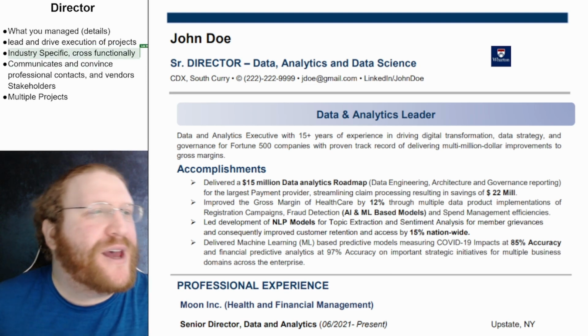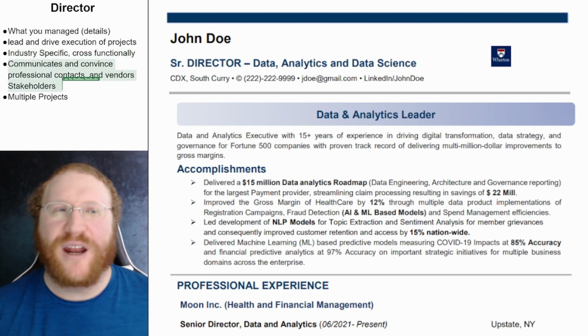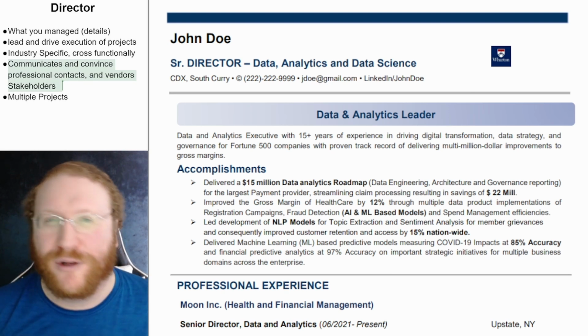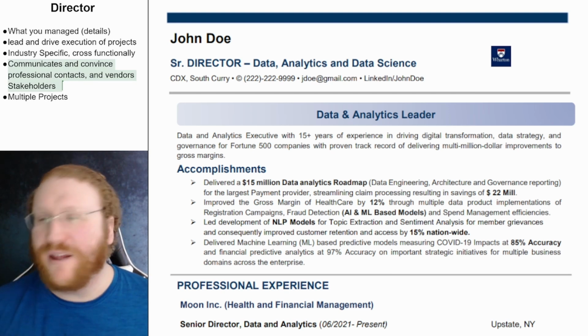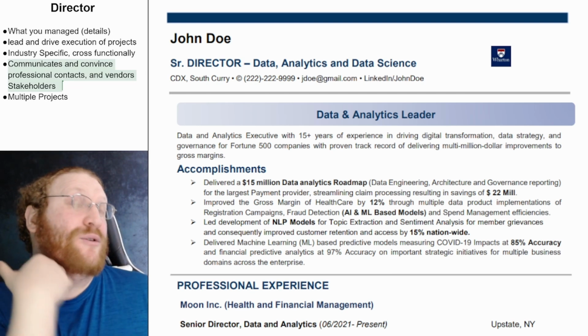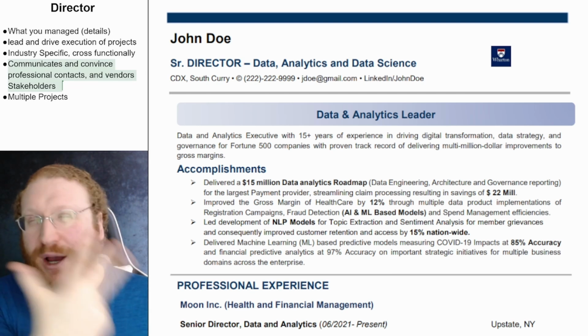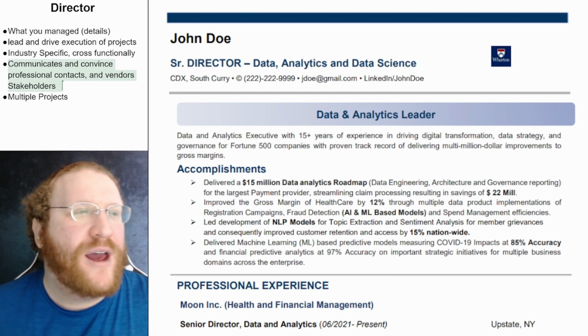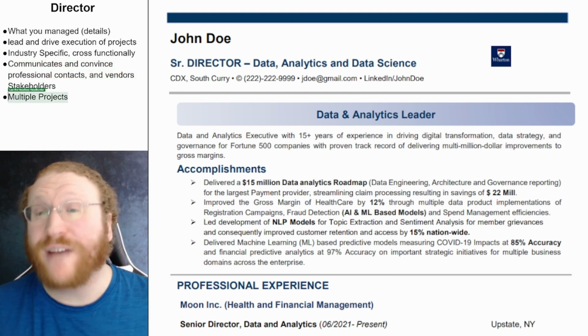They love that. Then I need to see that you have communicated and convinced professional contacts, vendors, and stakeholders. I need to see that you went to a meeting where you presented documentation using X, Y, and Z, which allowed the stakeholder to approve the budget or something. And then basically this is the multitask for the director level.